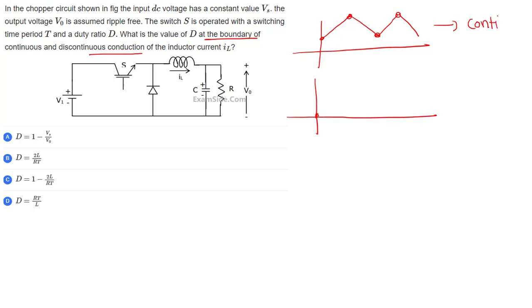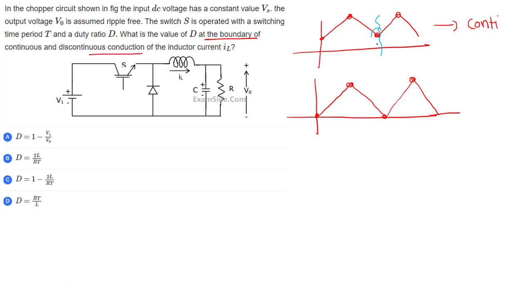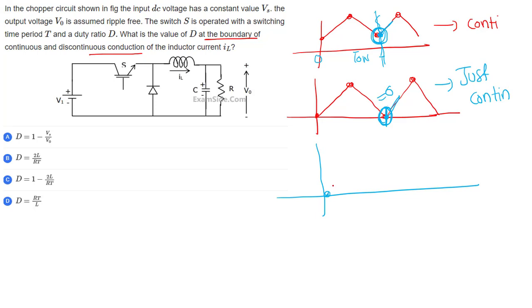If the inductor current has just become 0 exactly before the start of the next cycle, where this is one cycle, 0, T on, T, that is called just continuous. If it becomes 0 before the start of the next cycle, this is called discontinuous.